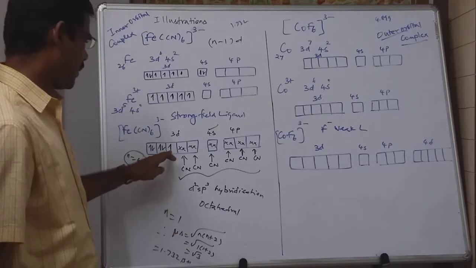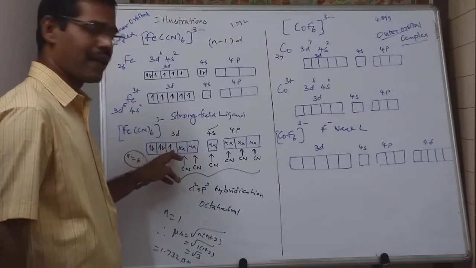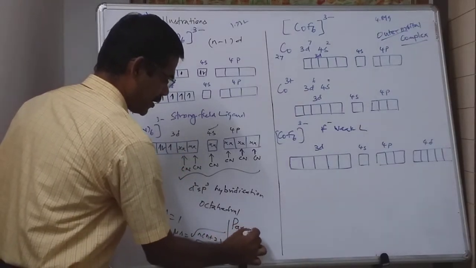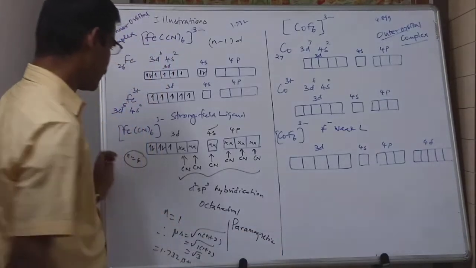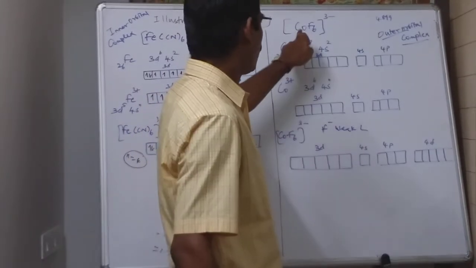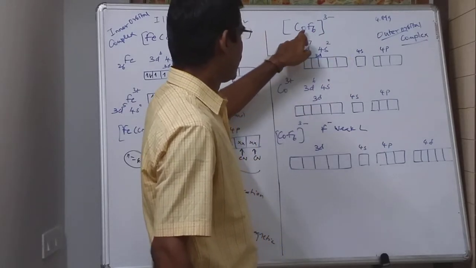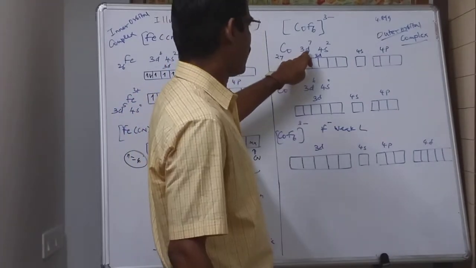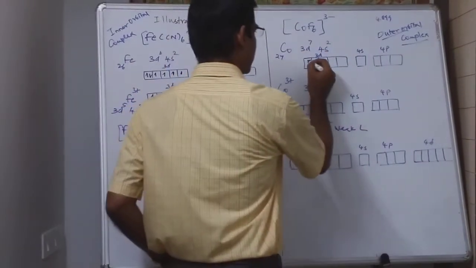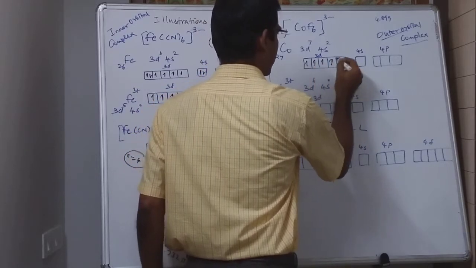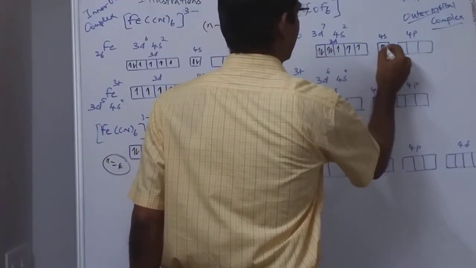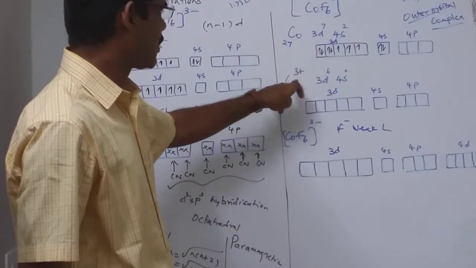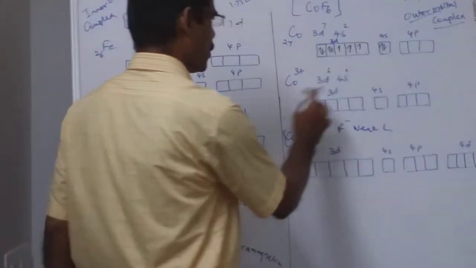And also you can see here, we already learned that in a complex, if there are singly filled electrons or unpaired electrons, the magnetic character will be paramagnetic. So this is paramagnetic. Now let us come to this particular example. CoF6 3-. See here, the atomic number for cobalt is 27, and therefore the normal electronic configuration will be 3d7 4s2. So I am drawing like this: 1, 2, 3, 4, 5, 6, 7, and 4s, 2 electrons will be there. Now the oxidation state of cobalt in this complex is 3+, and therefore 3 electrons are lost.